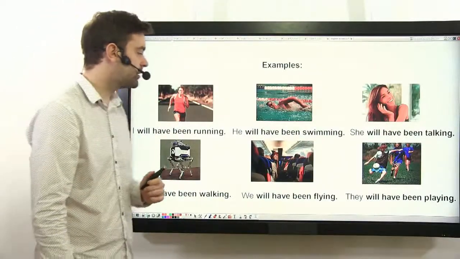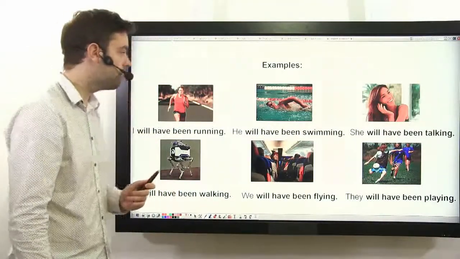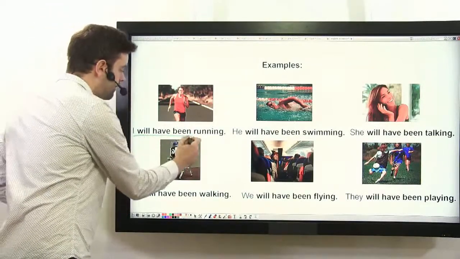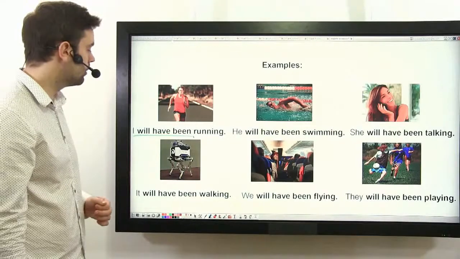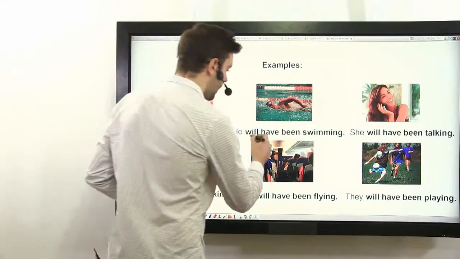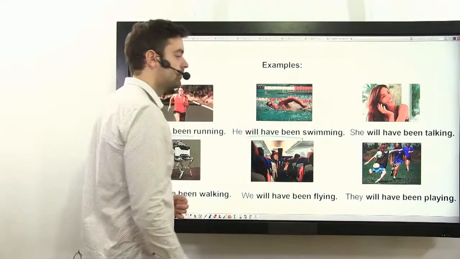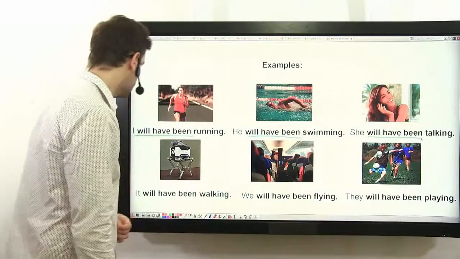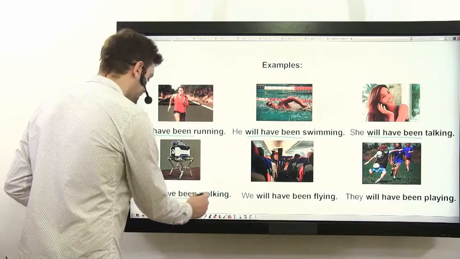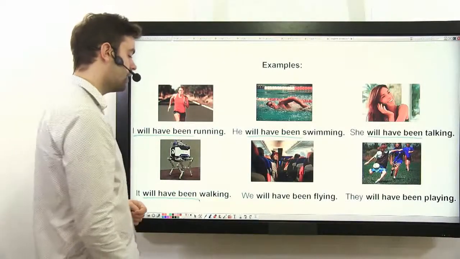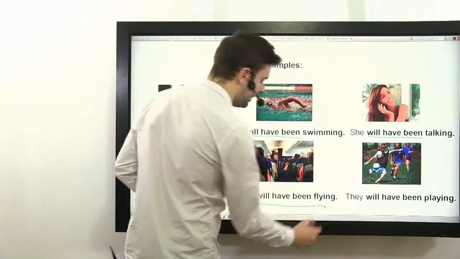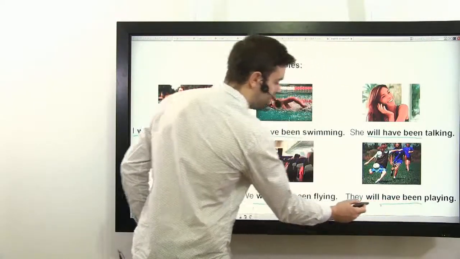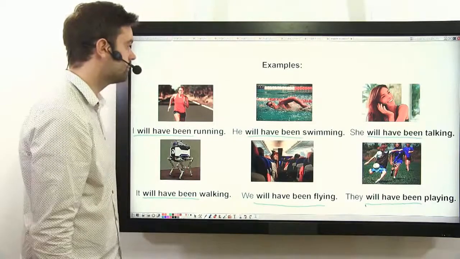Let's take a look at some examples of future perfect continuous. I will have been running. He will have been swimming. She will have been talking. It will have been walking. We will have been flying. And they will have been playing.